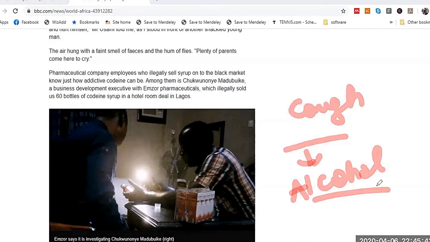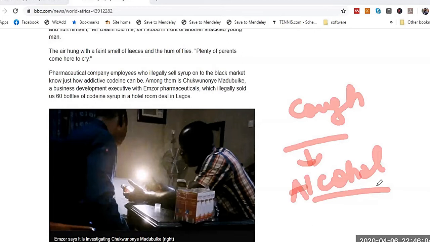Secondly, if you drink cough syrup, you feel dizziness and drowsiness because of the effect of the alcohol. Sometimes they are not aware that there is alcohol inside. They just drink it and feel like a drinker or drunkard.